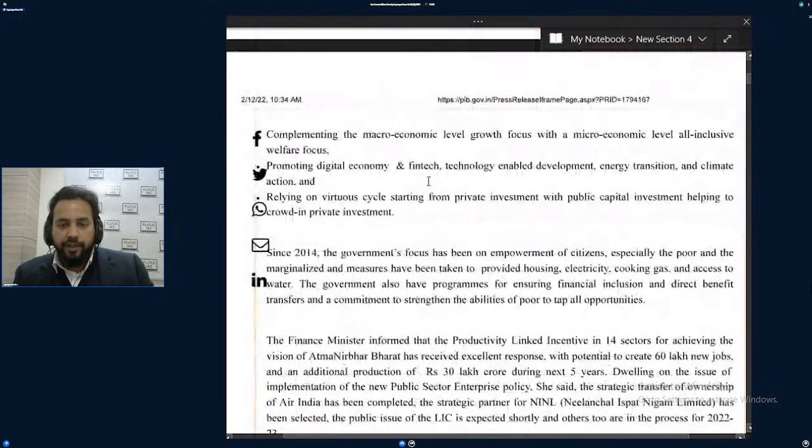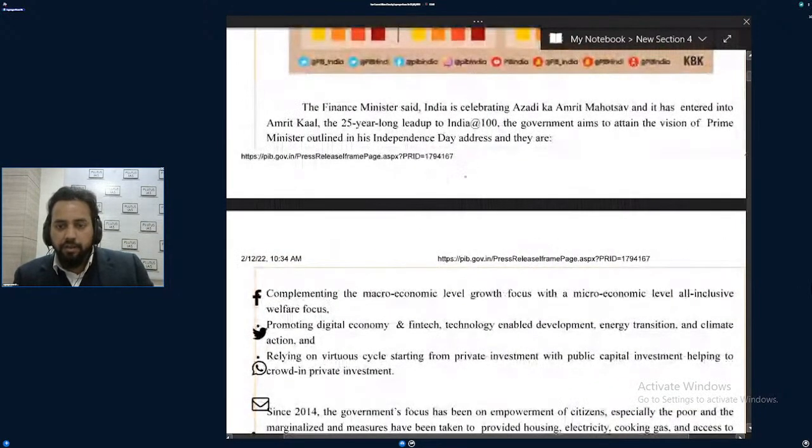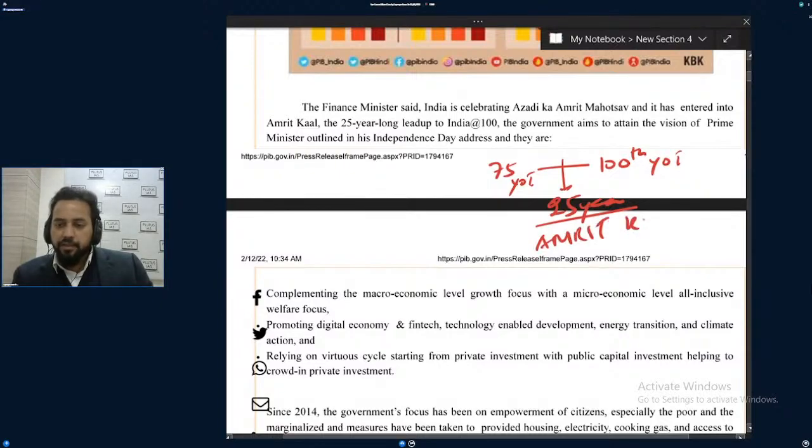The government is more interested in days to come. In this budget, the government is talking about the 75th year of independence to the 100th year of independence. This is 25 years, and the government is calling these 25 years Amrit Kal. In Amrit Kal we will have good growth.